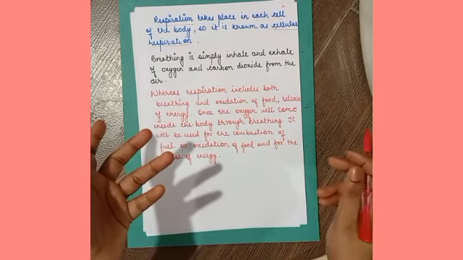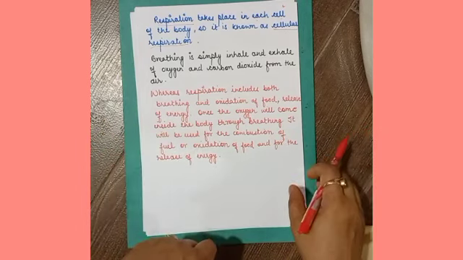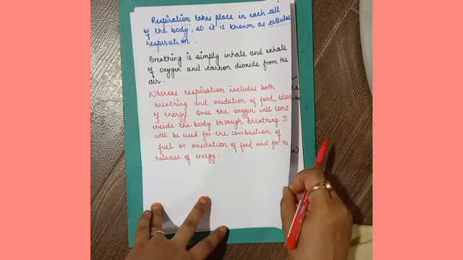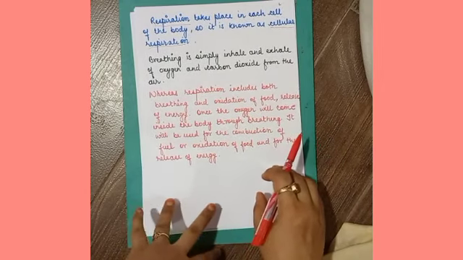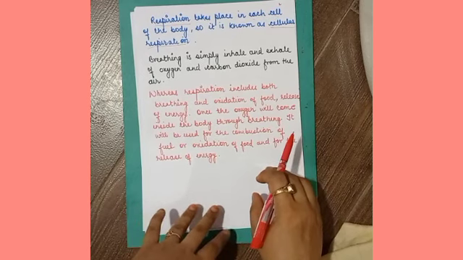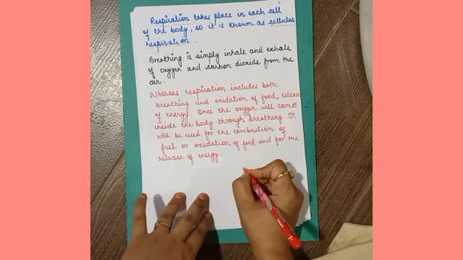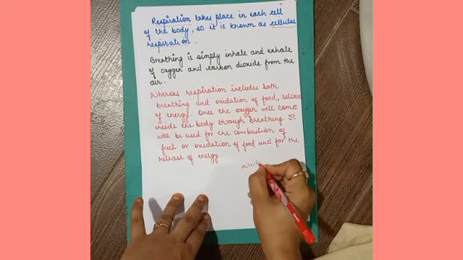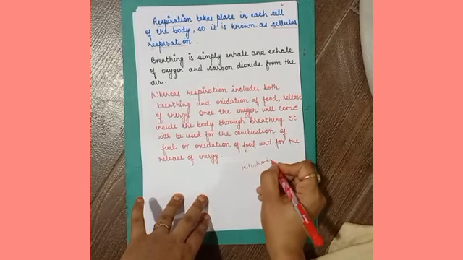As we have already studied the different types of organelles present in the cell, one of the most important organelles, which is called the powerhouse of the cell, called mitochondria, plays a very important role over here, right?